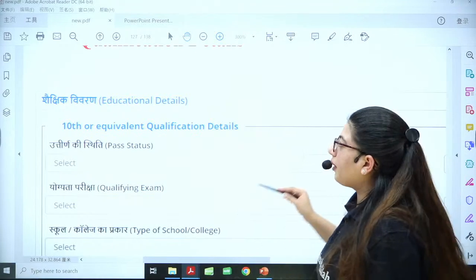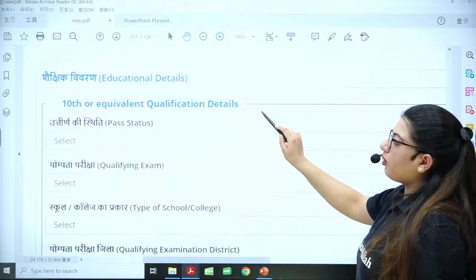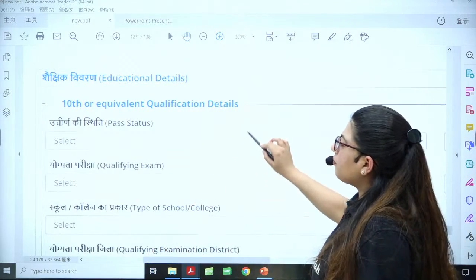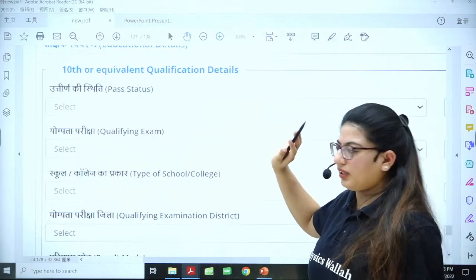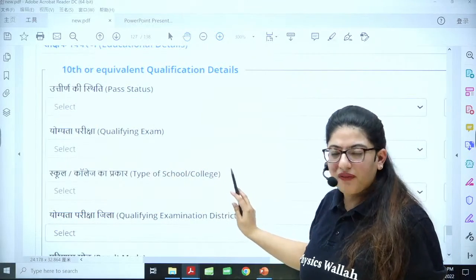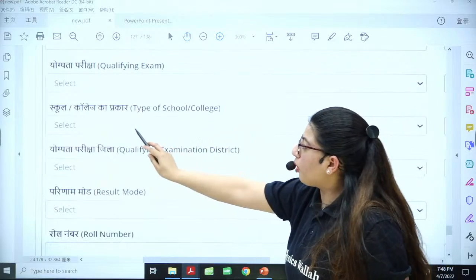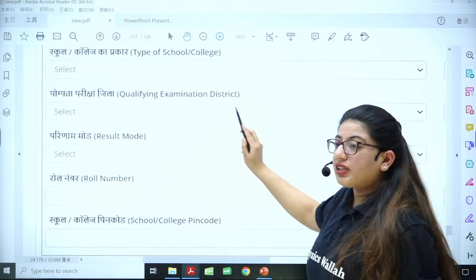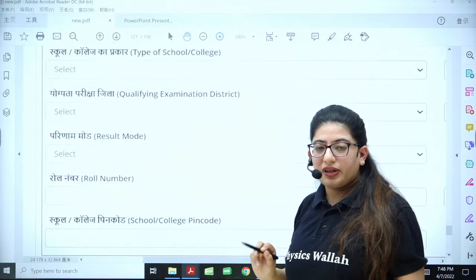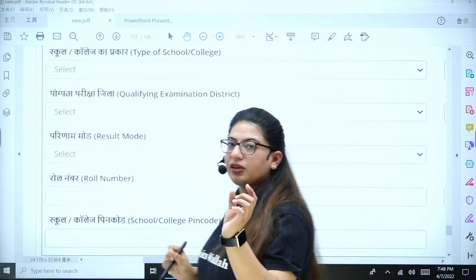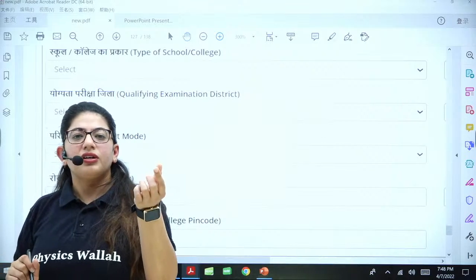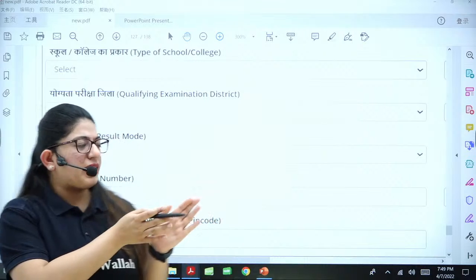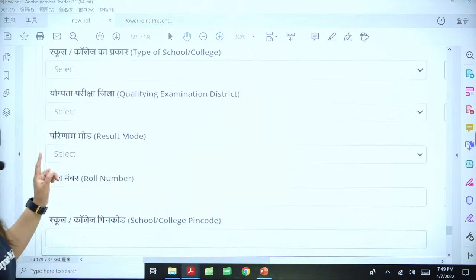Okay. All right. So 10th equivalent qualification. Obviously, if you're giving NEET, you must have passed 10th. So you will put here that you have passed the 10th class. What was the exam you have given? Then what was your type of school? Then what was the district you have qualified in? For example, if you belong to a particular district, there was a little city and your district is different there, so make sure you do not put your city there, put the district there.